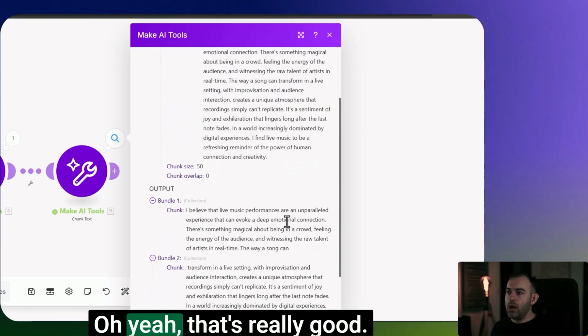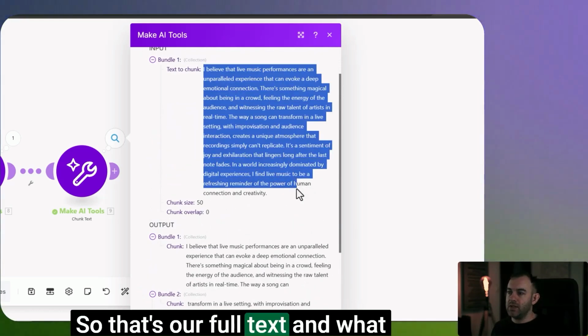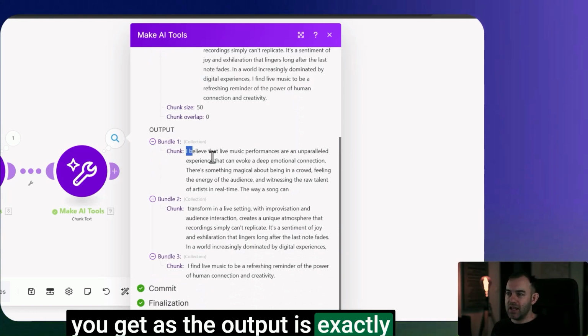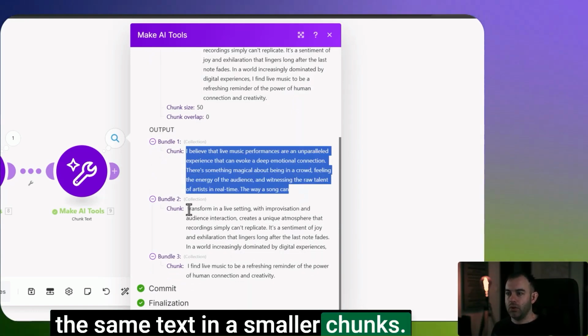So let's run it. Oh yeah, that's really good. So that's our full text, and what you get as the output is exactly the same text in smaller chunks.